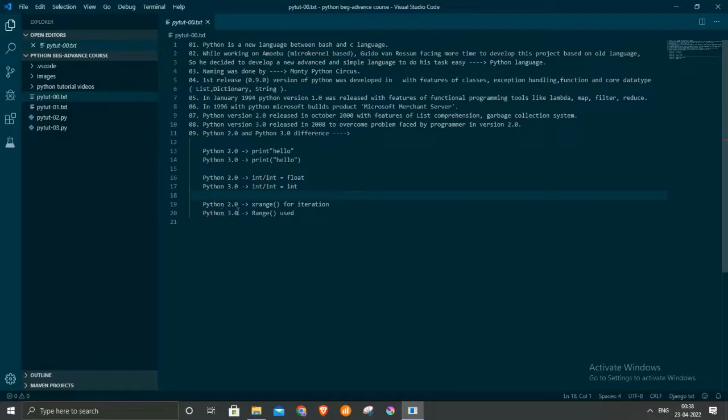And the third difference is, in Python 2.0 the xrange function is used for iteration. Basically the xrange function is used for looping in programming, just like iteration between the numbers 1 to 100. So we pass these numbers inside this function, and the programming is done between this interval. To find the intervals where the looping will be performed, we use the xrange function in Python 2.0, but in Python 3.0 it is just renamed from xrange to the range function.